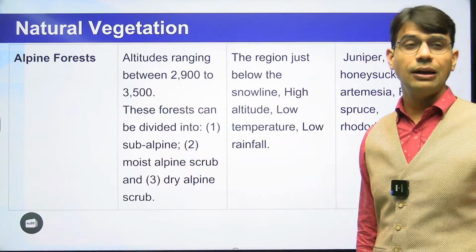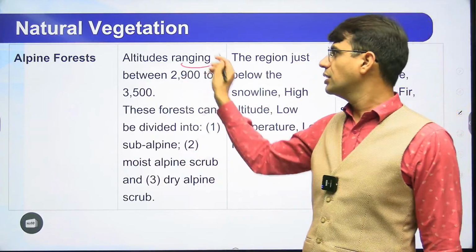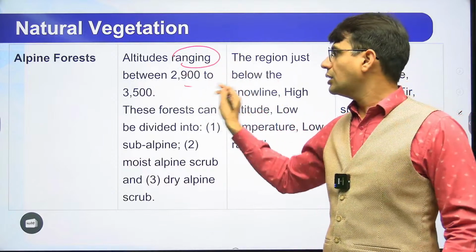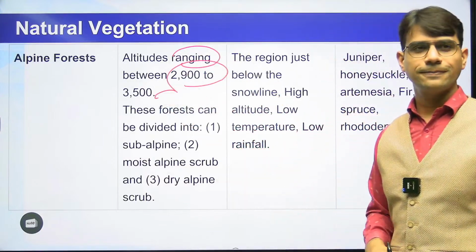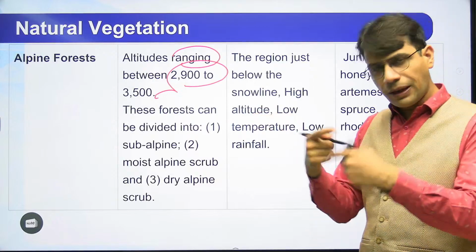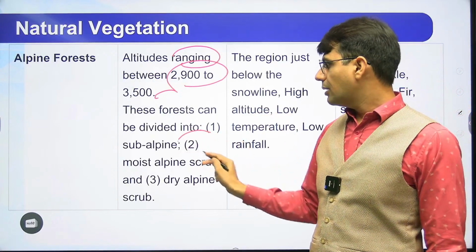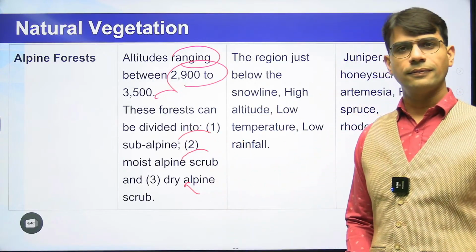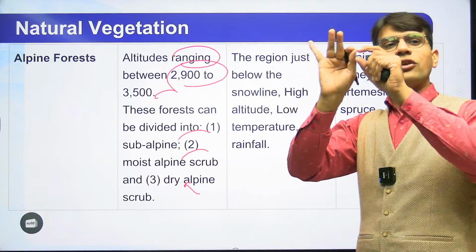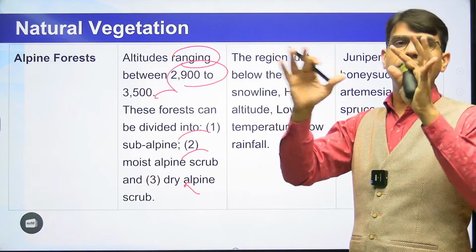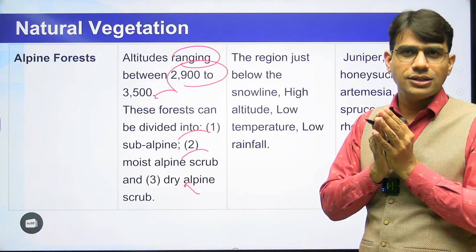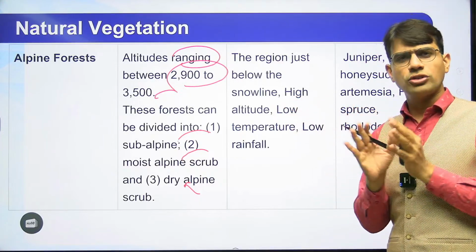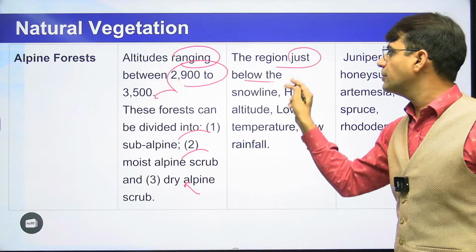And finally you have the alpine forest as well. Alpine forest will be at more height, 2900 to 3500 meters. And even this alpine will be divided into subalpine, moist alpine and dry alpine. Because after that we will reach the snow line. That means after that we will not be having any kind of vegetation. इसके बाद vegetation मिलना is almost impossible. This region is just below the snow line.